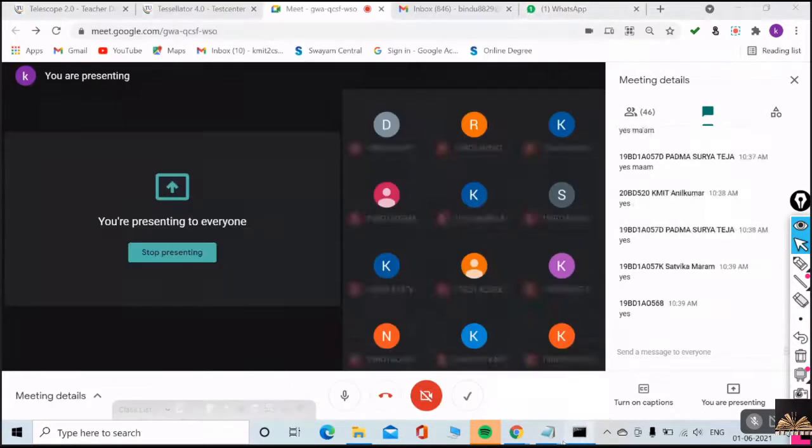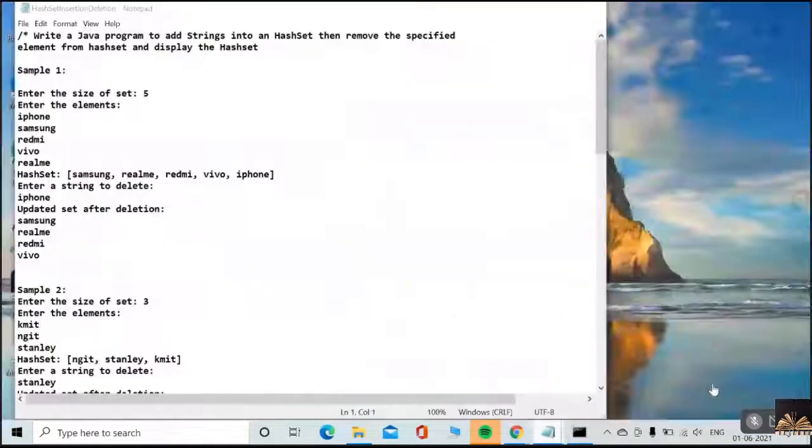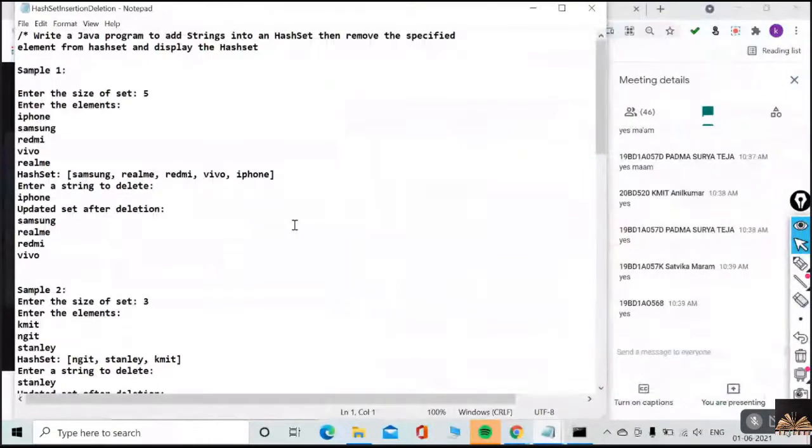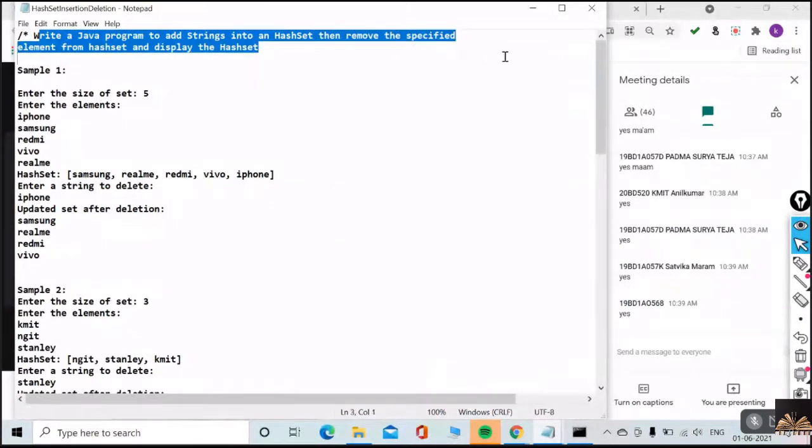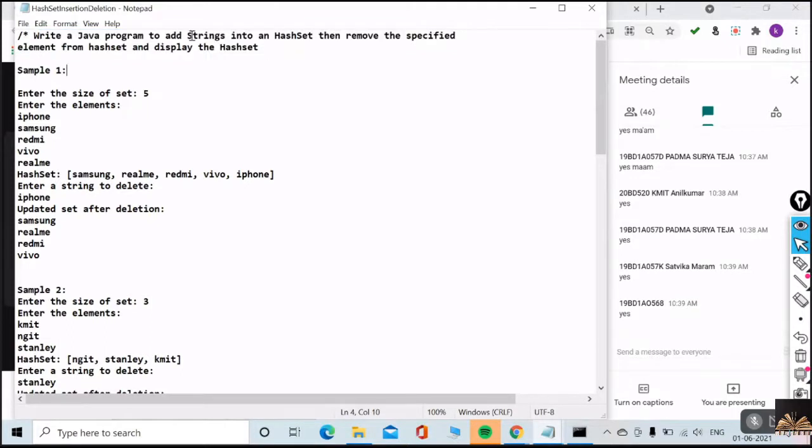Today's task: HashSet insertion and deletion. Write a Java program to add strings into a HashSet, then remove the specified element from the HashSet and display the HashSet. You need to add strings to your HashSet, you need to remove specified elements, and also you need to display the HashSet. This is what you have to do.